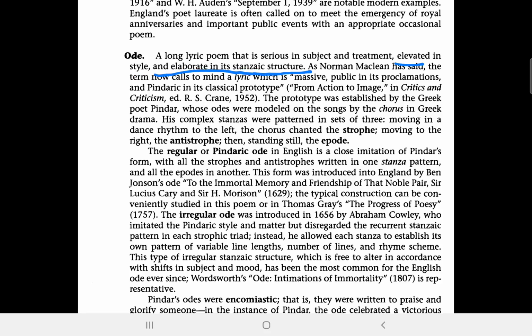So these are the characteristics according to Abrams. Again, we have this idea of strophe, antistrophe, and epode, which has been described in the PowerPoint presentation. And we have this regular Pindaric ode also. We have the idea of irregular ode also.